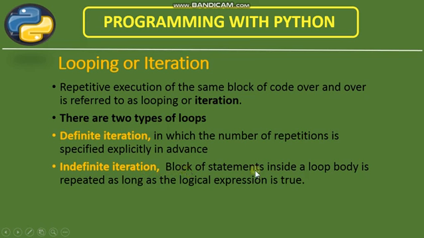The block of statements inside a loop body is repeated as long as the logical expression is true. So as per the logical condition, it is repeated many times depending on the result of the condition. But in definite iteration or definite repetition, we'll have to declare in advance how many times we are going to execute a particular statement, and that will basically decide how many times the loop will go on.